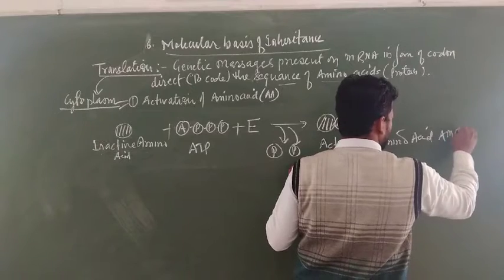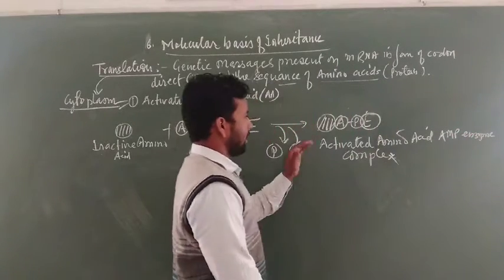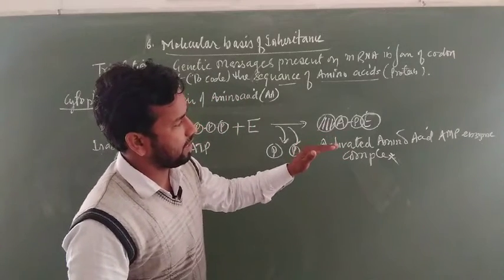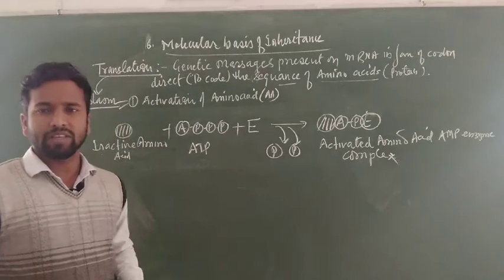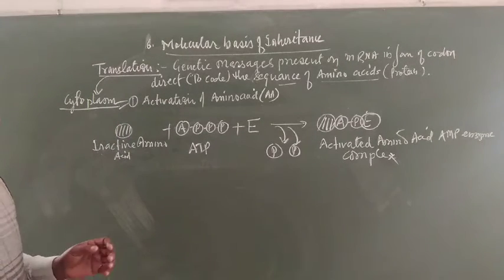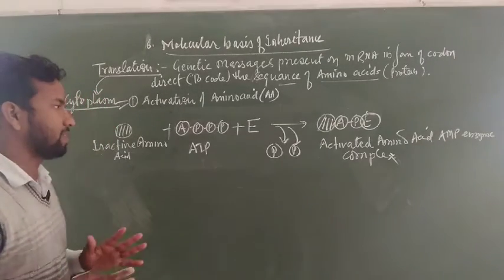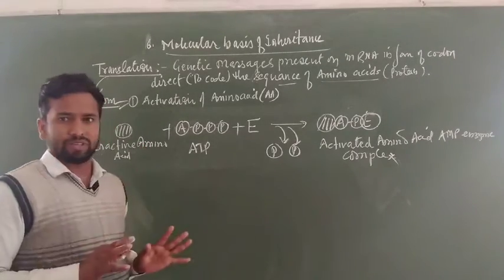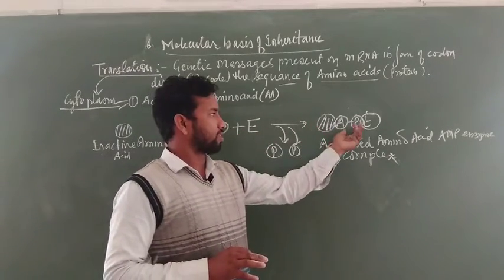AMP enzyme complex, you can tell. Activated amino acid AMP enzyme complex means the name can also be changed. Here you can directly say activated amino acid if the amino acid is joined with adenosine monophosphate plus enzyme.